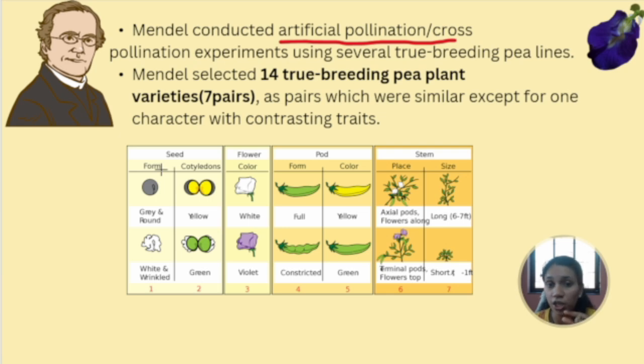The shape and color of the pod, that is full and constricted, yellow and green. Then the stem, whether the flowers are placed axially or terminally. And the size, whether the plant is tall or dwarf. In this way, he had a full set of 14 true breeding plants, that means 7 pairs with contrasting characters.